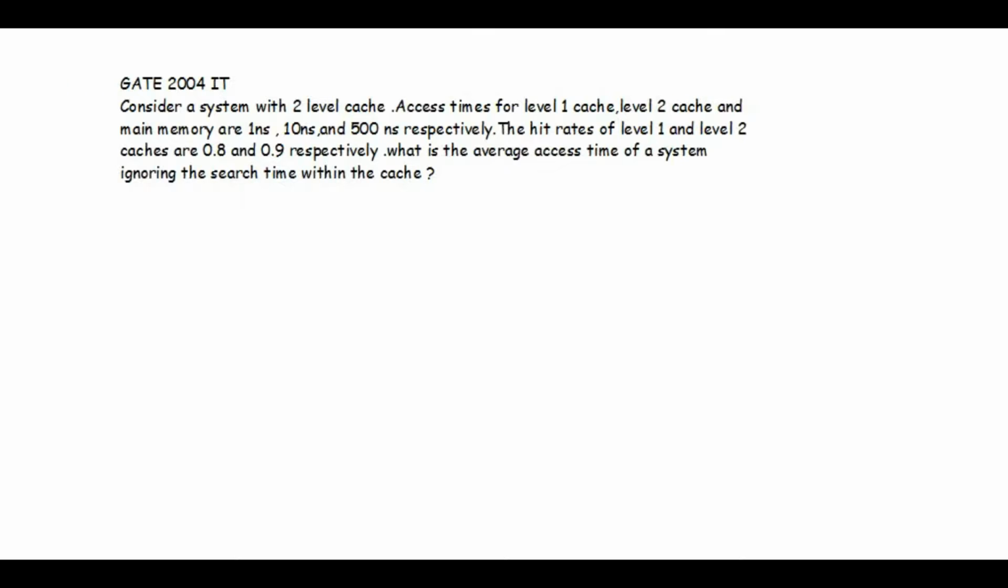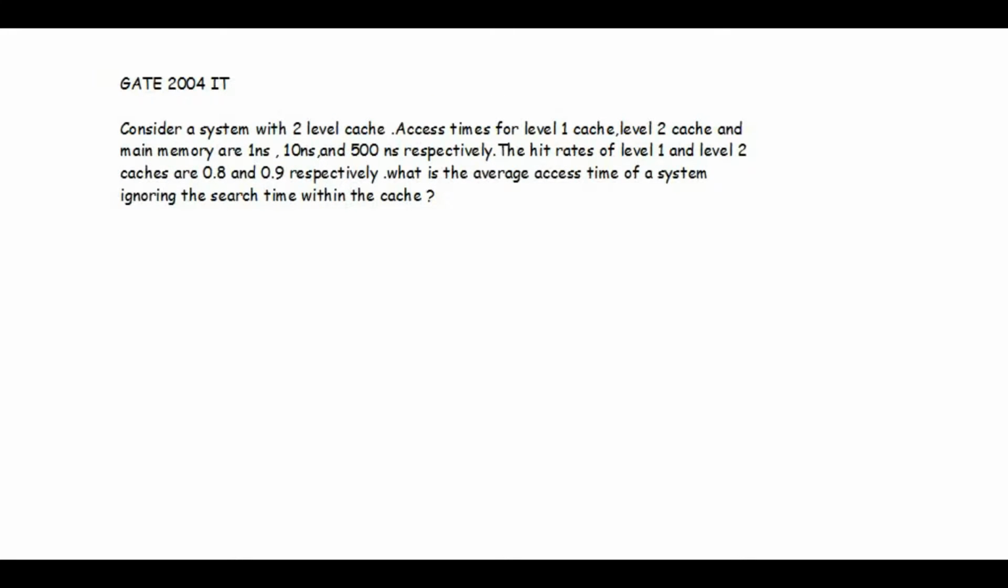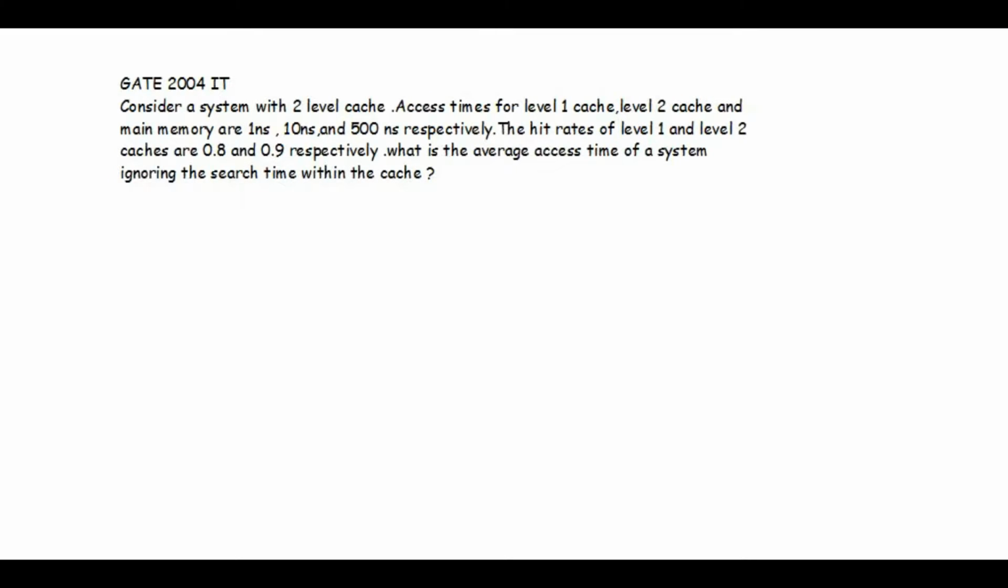But we can't put all the information into the cache memory because cache memory is limited as compared to the main memory. So if in case a particular information is not present in the cache, then that time CPU has to look into the main memory. So this is the concept behind the cache memory. Okay, let's see the problem.